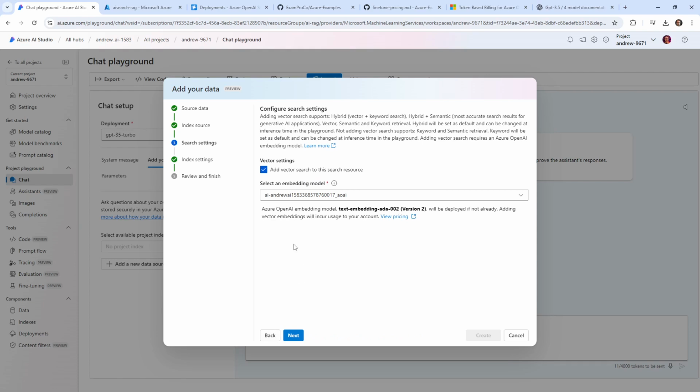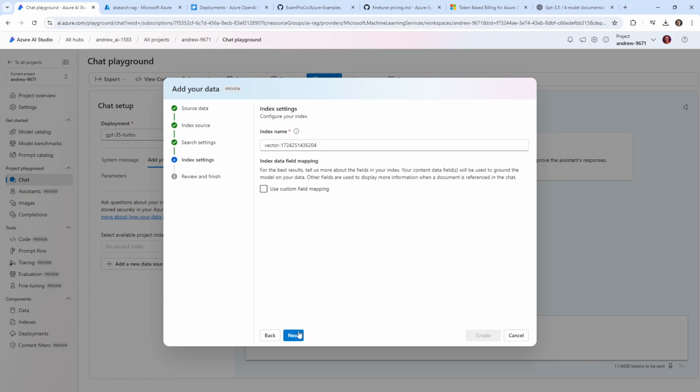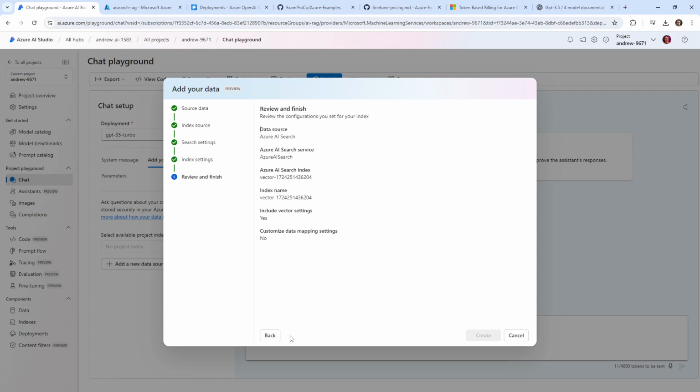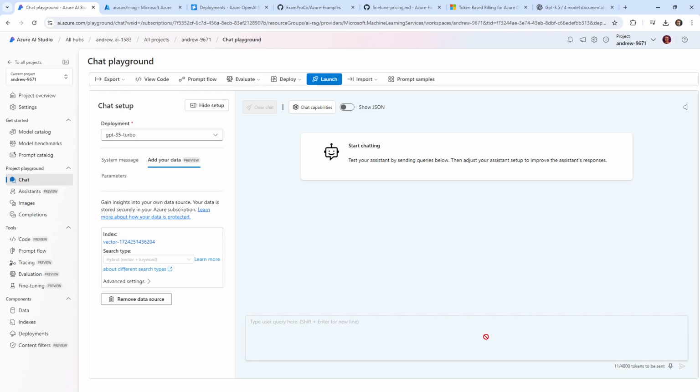And so let's go back here. Azure OpenAI embedding model text embedding AI-102 will be deployed if not already adding to your account. And so I just keep thinking, is that going to work for us? Because we did not use that as our embedding model, and these embedding models should work differently, right? And that's a little bit frustrating because I wish I had known that up front earlier, but I guess we'll find out. It'll either work or it won't work, right?